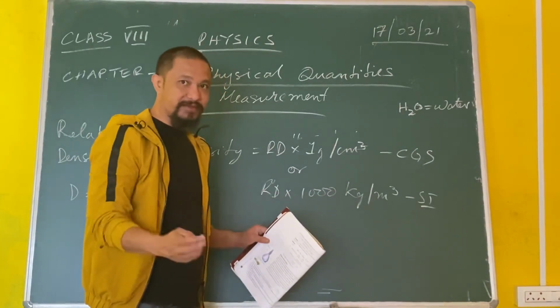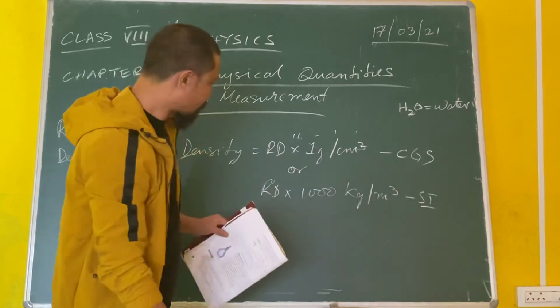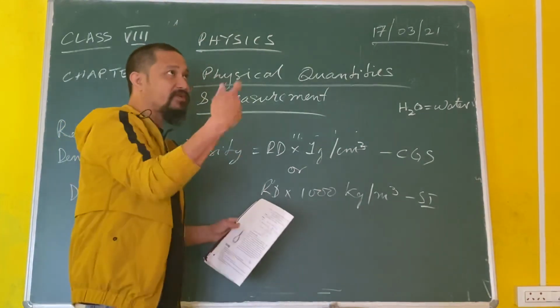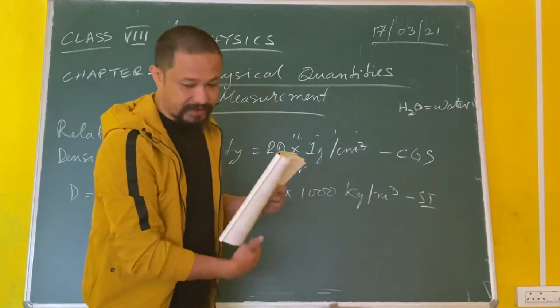Okay, so volume is three-dimensional: length, breadth and height. So this is what you need to do. Just for your information, we will be using this concept later on in class 9. Thank you so much.